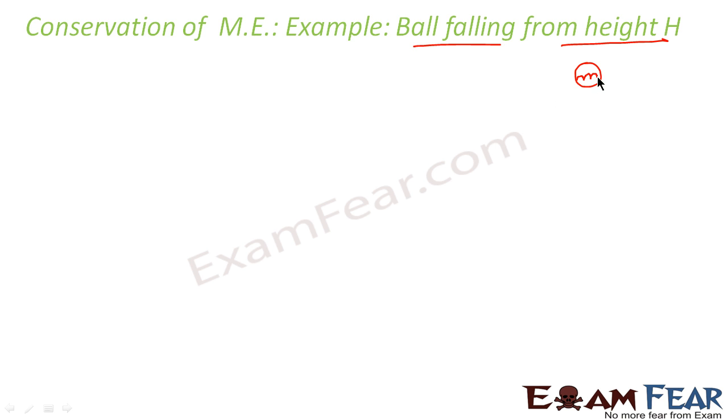Let us suppose this is my ball which is of mass m. This ball is at a height capital H. This is the ground. Now what we'll do, we will calculate the total mechanical energy at this point, just before it reaches the ground, and at some point in between. So we will calculate the energy at these 3 points.